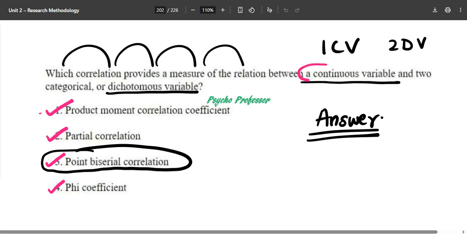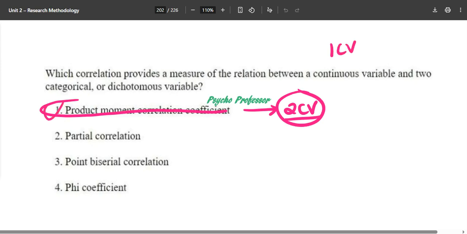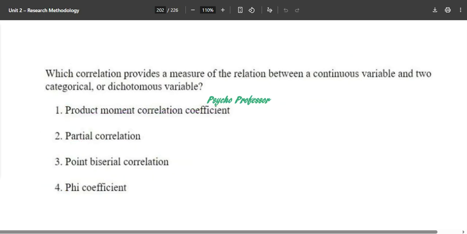Now, a continuous variable. First of all, for a product moment correlation coefficient, what will we need? We will need 2 CV, 2 continuous variables. But over here we have only 1 CV, so this will not be the answer. Partial correlation has nothing to do with this particular thing. And phi coefficient will not be the answer. Why? Because in phi coefficient we need 2 DV. So you are left with only this option, that you will mark point biserial. There is no option for you to mark incorrect, because you have understood the concept properly and now know how to do things correctly just by doing the PYQs properly, which you are witnessing right now.